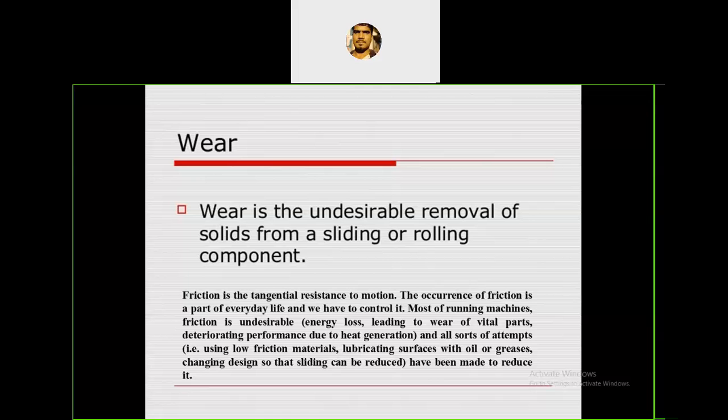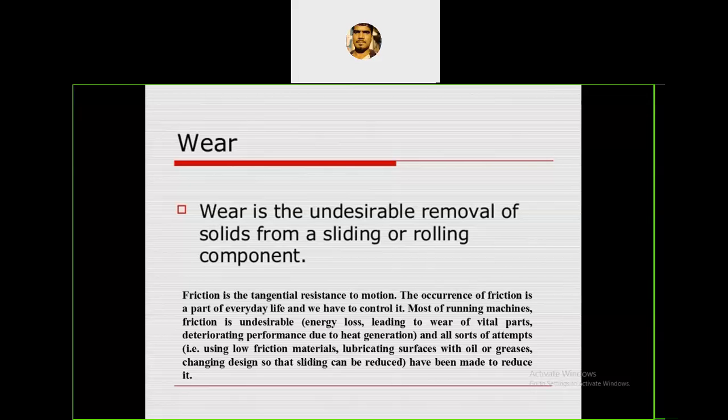We already know that friction may be sliding friction or rolling friction. If there is friction, it will cause wear. So wear is an undesirable removal of a component or substance, either in sliding or rolling. Or wear we can also define as a periodic loss of material with the action of two materials when they are in contact. If two materials are in contact, a periodic loss of material takes place. That we can also call wear.